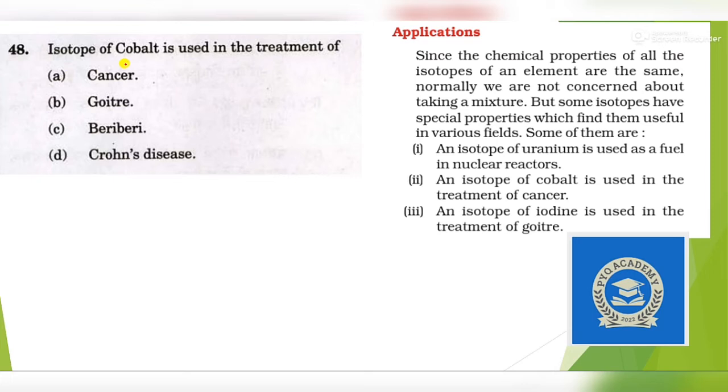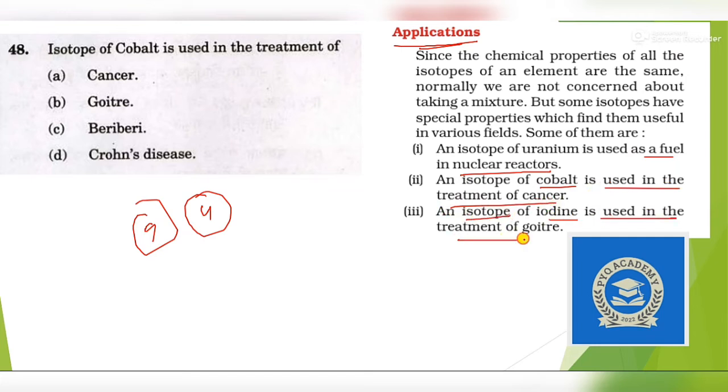Next. An isotope of cobalt is used in treatment. In the chapter Structure of Atom, chapter 4 of class 9, a whole paragraph is given on the application of isotopes. So first, an isotope of uranium is used as a fuel in nuclear reactors. Second, an isotope of cobalt is used in treatment of cancer. An isotope of iodine is used in treatment of goitre. So the question is asking about the isotope of cobalt. So it is used in treatment of cancer. Answer is option A. Okay, let's move to the next question.